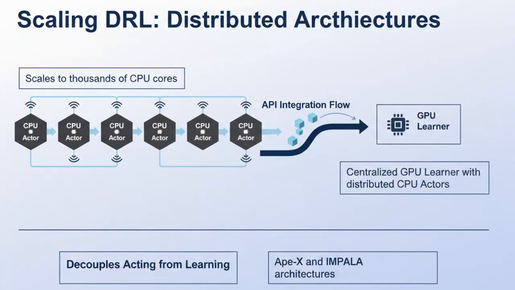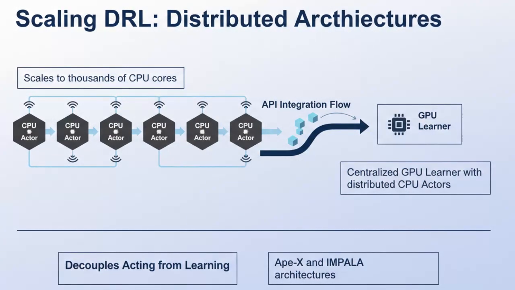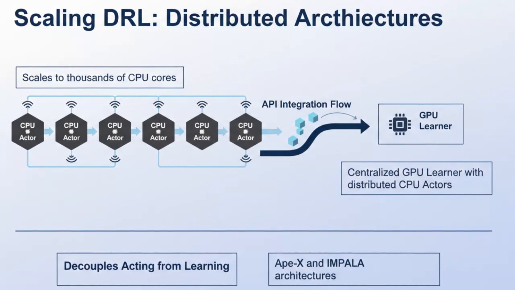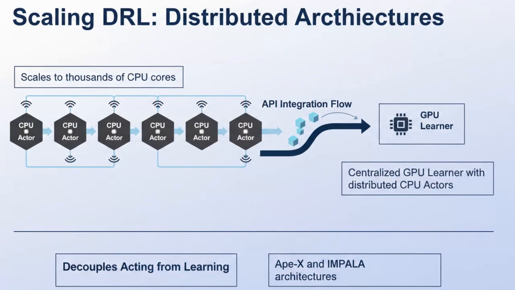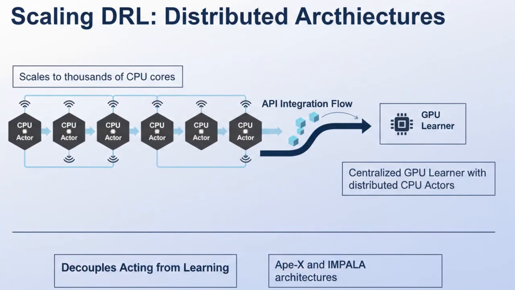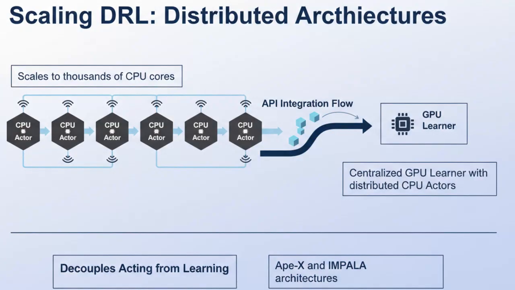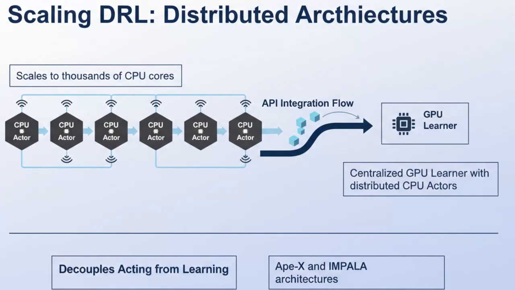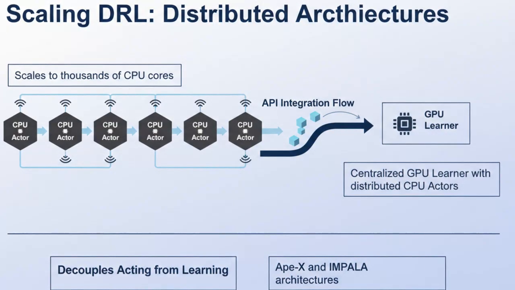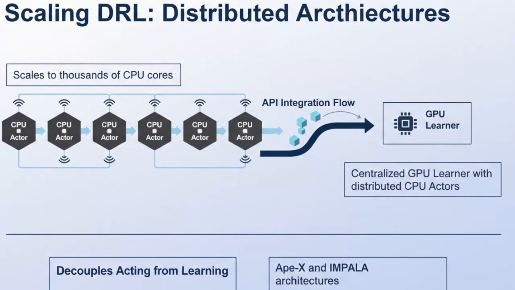For infrastructure engineers, this involves managing massive data ingestion rates and low-latency communication between distributed nodes. Using frameworks like Ray or Horovod, we can scale these patterns across global clusters, ensuring that our model benefits from a diverse range of experience data in real time.